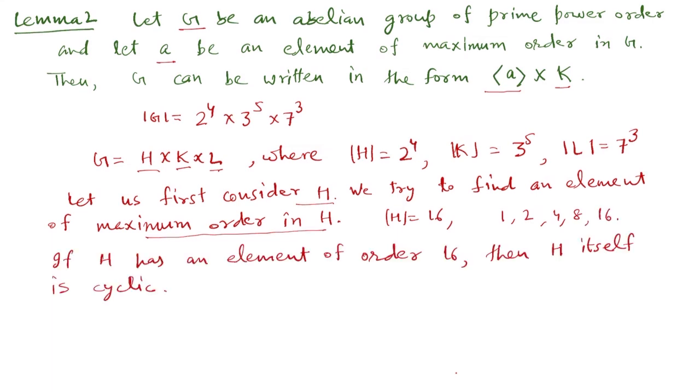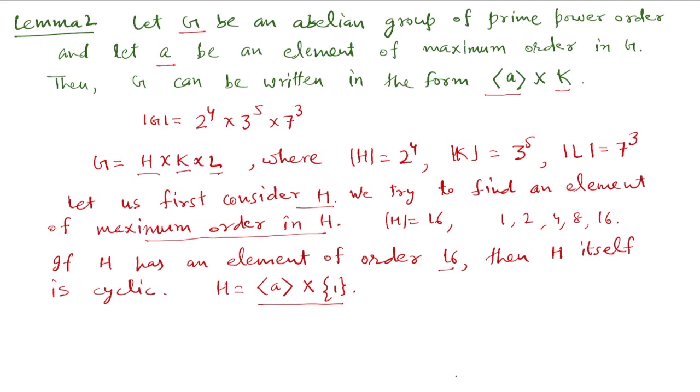Now if H has an element of order 16, then H itself would be cyclic, and so we can write H as generated by A, direct product with the identity subgroup, because the order of this cyclic group generated by A itself is 16. So this way we can break H into this form.